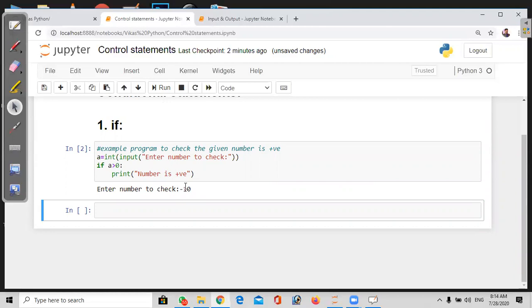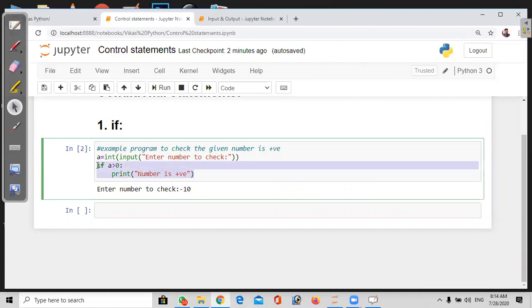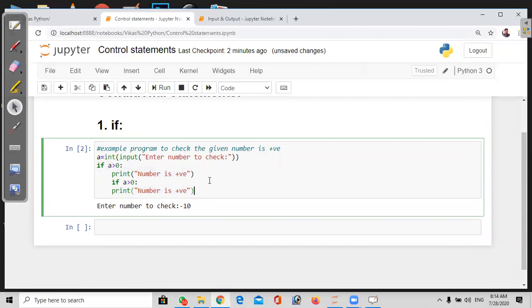So to find out whether the entered number is negative, you have to write the same logic 2 times. Here, one time I have to mention that a is greater than 0, other time a less than 0, when a less than 0 is a negative number.